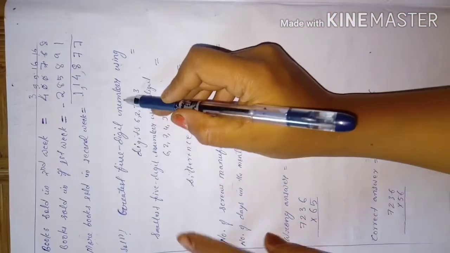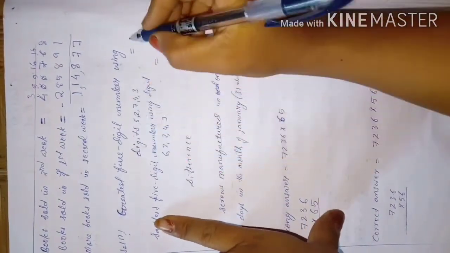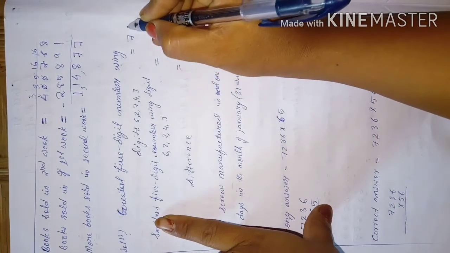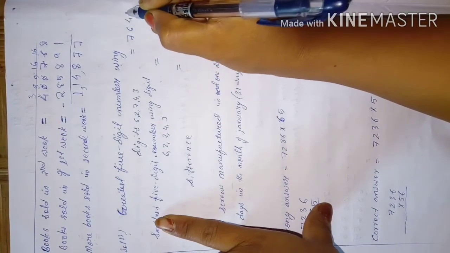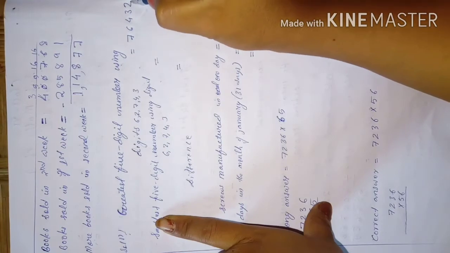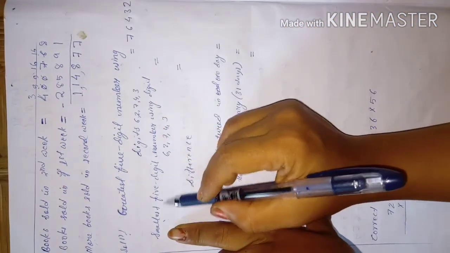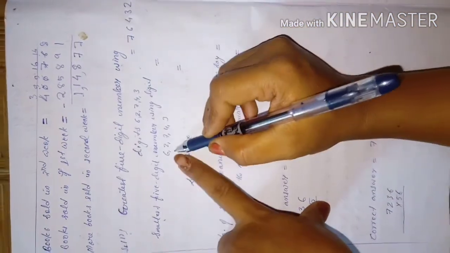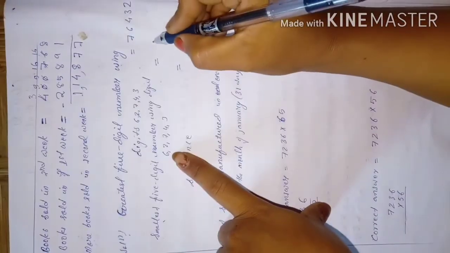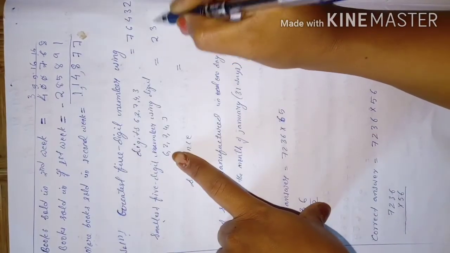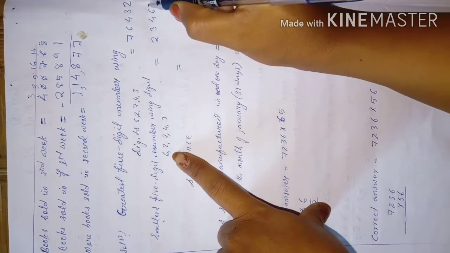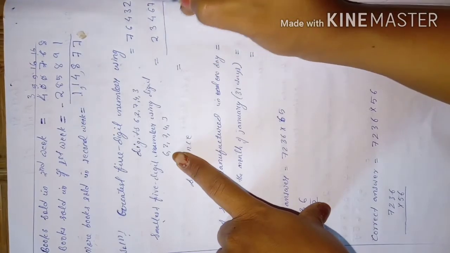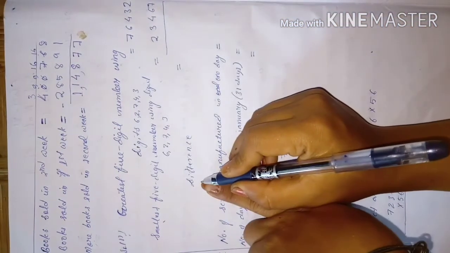Greatest 5-digit number using all these digits will be 7, then 6, 4, 3, then 2. Now next, smallest 5-digit number using all these digits. So which is smallest here? First you will write 2, 3, then 4, then 6, then 7. Now what we need to find is difference.